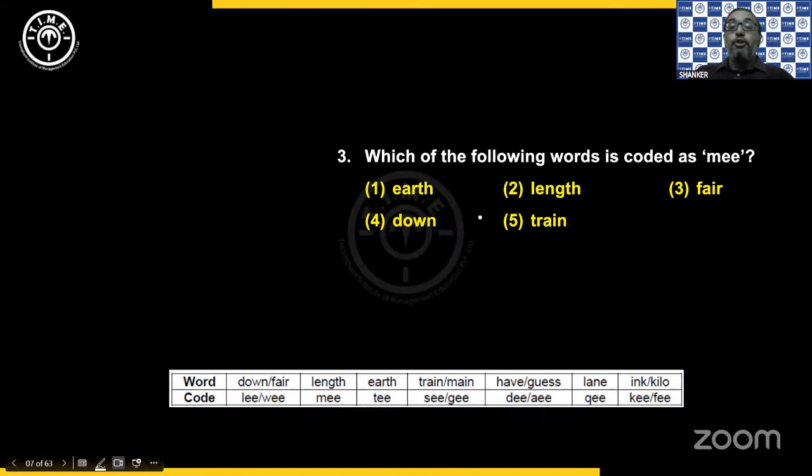Then, which of the following words is coded as MEE? Now, as you can see here, from the list of codes, MEE, the word we are using is length, and that's available in choice 2.